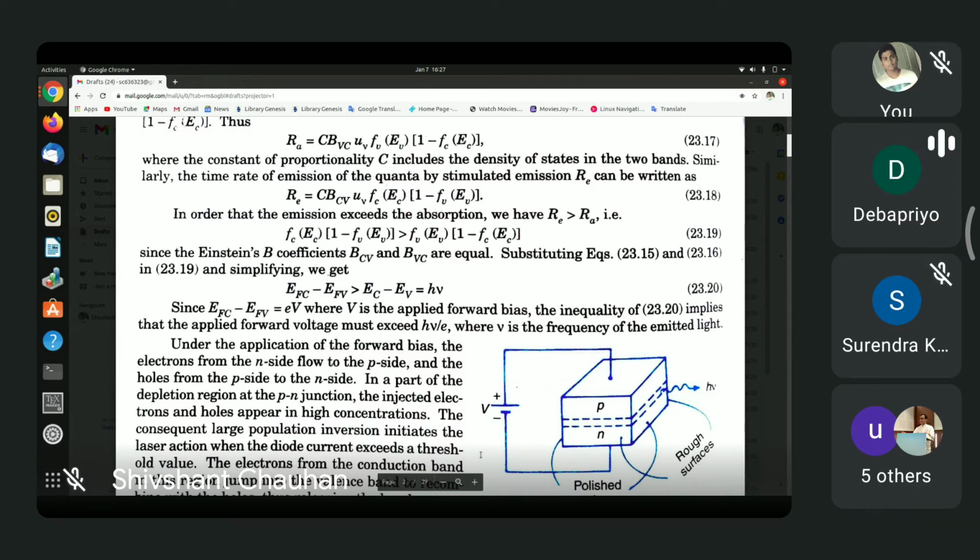Now remember that EC minus EV is just E2 minus E1. EC minus EV is not EG. The notation is slightly misleading. So what is written as EC here, you should write as E2, and what is EV, you should write as E1. So EFC minus EFV has to be more than E2 minus E1, which is equal to h nu.